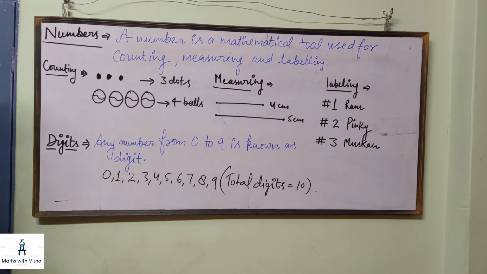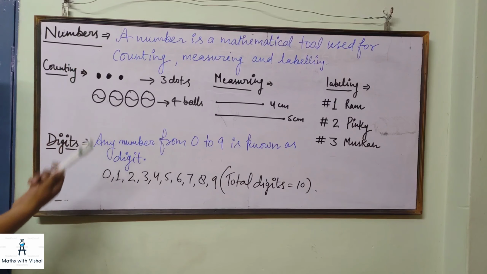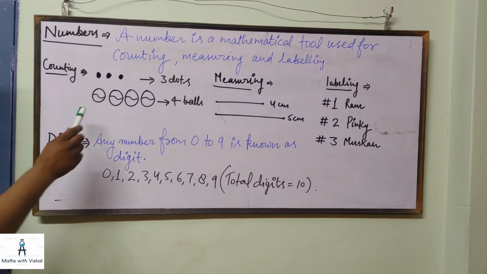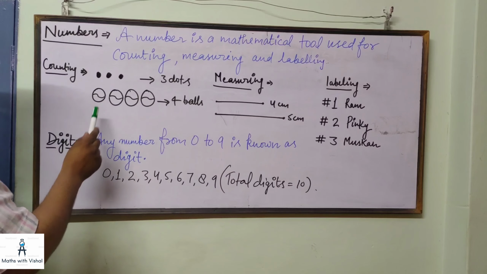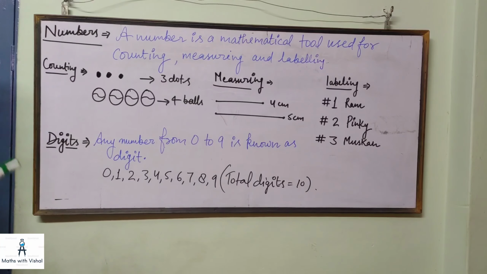Now, what does it mean when I say counting? Let us count these dots. 1, 2, 3. There are 3 dots. Let us count these balls. 1, 2, 3, 4. These are 4 balls.